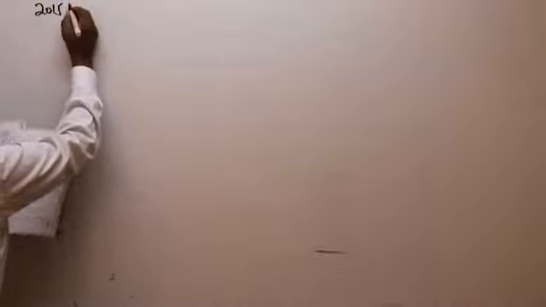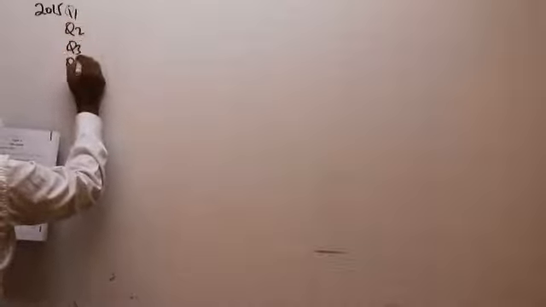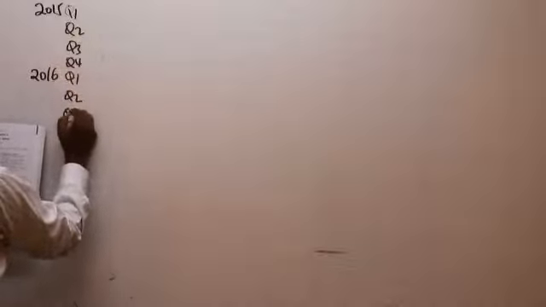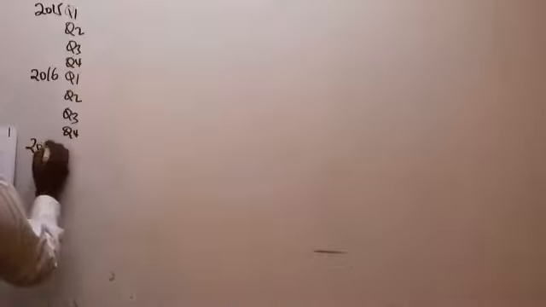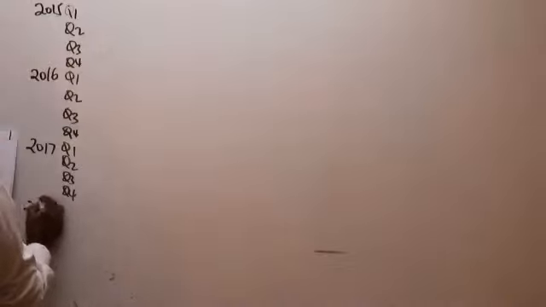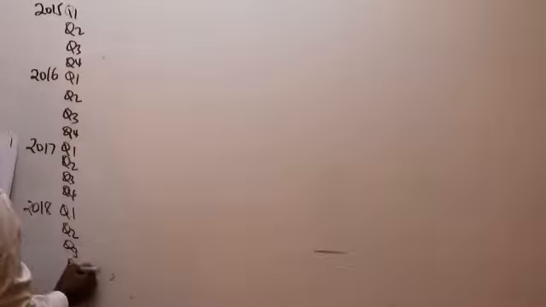So ladies and gentlemen, the first thing that I will do in such a question is to organize this data in columnar form. We have 2015, with 4 quarters: quarter 1, quarter 2, quarter 3, quarter 4. We have 2016, quarter 1 to quarter 4. We have 2018, where we can only see 3 quarters: quarter 1, quarter 2, quarter 3. We can also put the fourth just for the sake of it, but I can see it's a dash there.